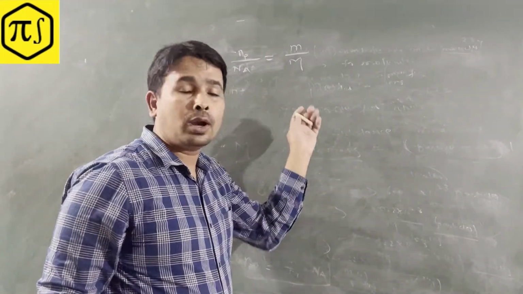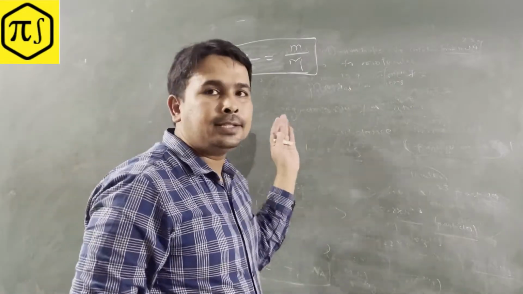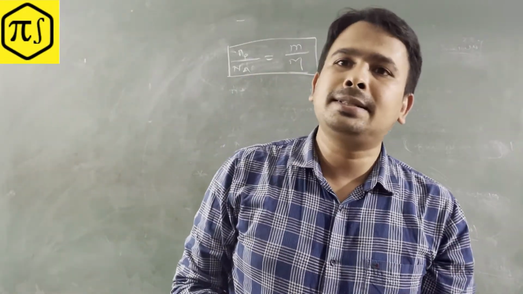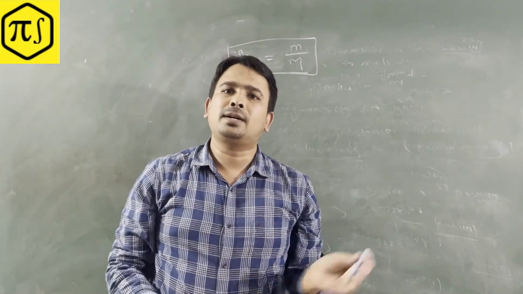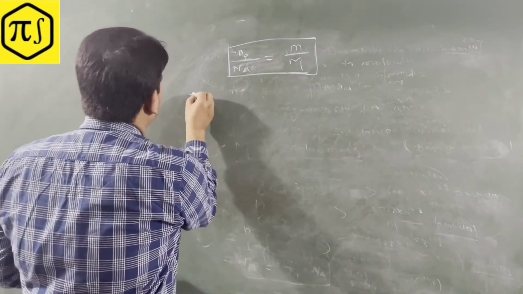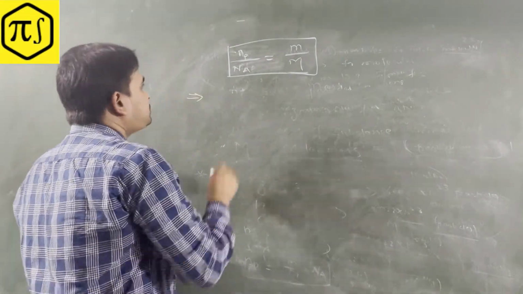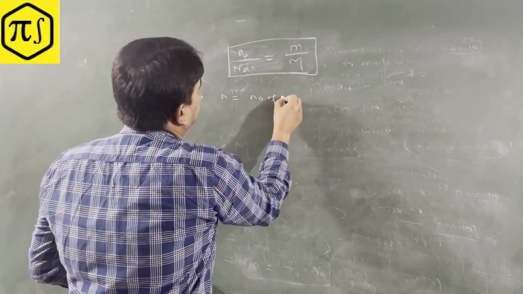Okay guys, so now we are able to get this. These two are the number of moles itself. Let's prove it. We are done actually. See, what is the number of moles? n denotes the number of moles here.